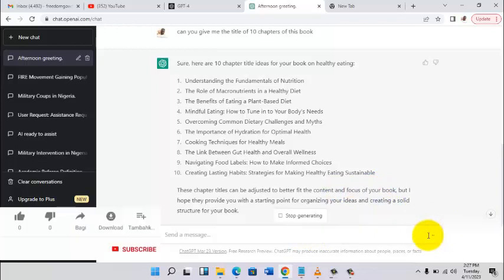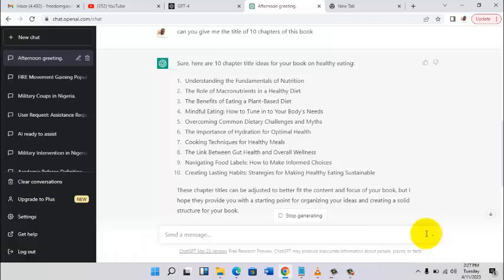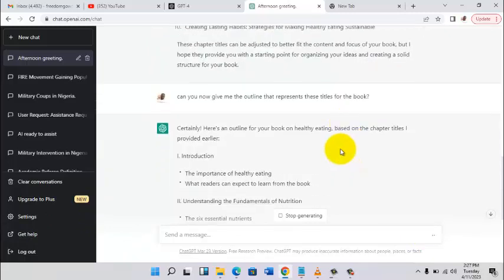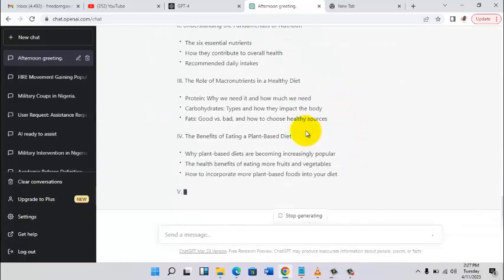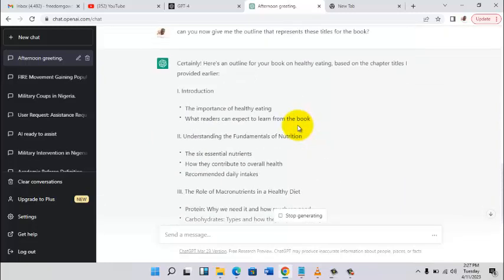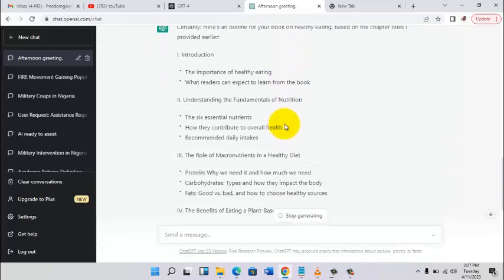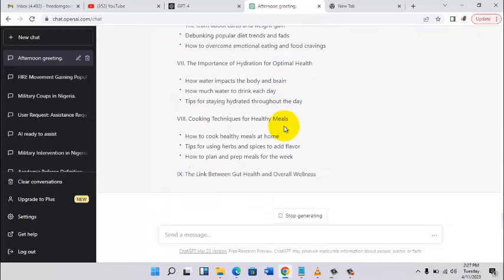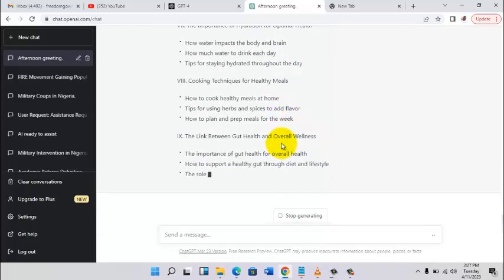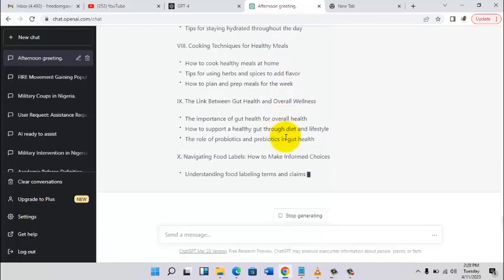Okay, it's generating a response already, so it's going to write an outline for us. Let's give it time. Okay, certainly. A lot of outline here. There's an outline for your book on healthy eating based on the chapter titles I provided. Now there's going to be an introduction, then chapter 1, Understanding the Fundamentals. Now this is going to be chapter 1. Okay, it is writing and writing.